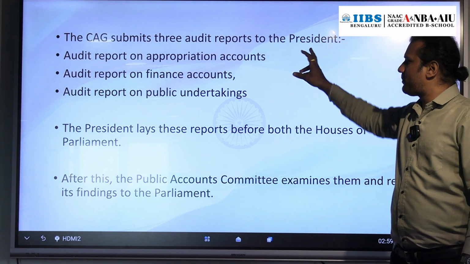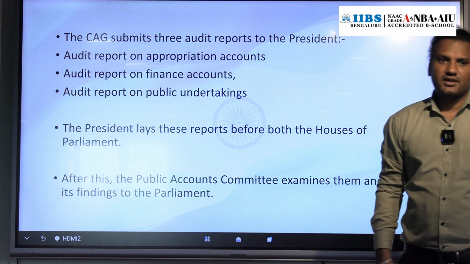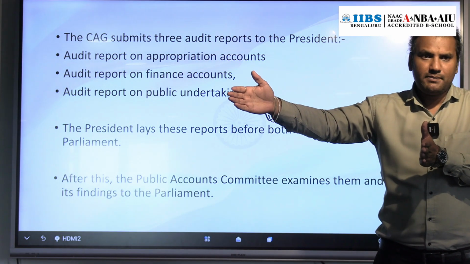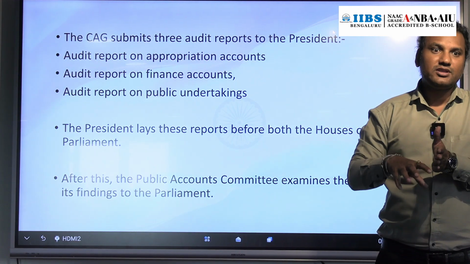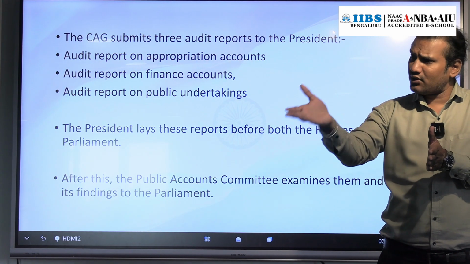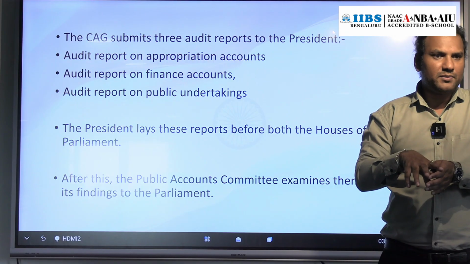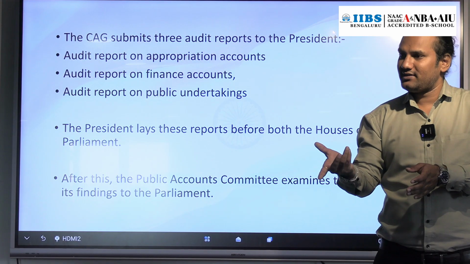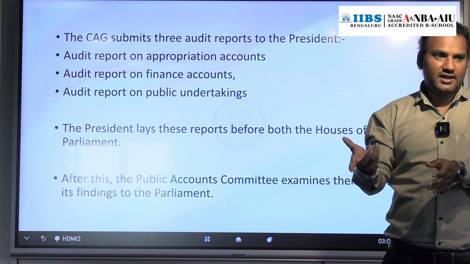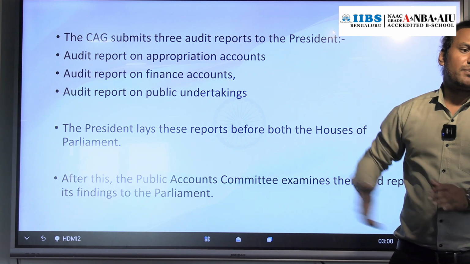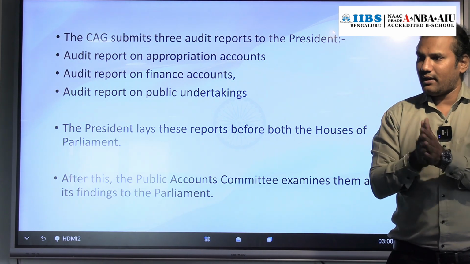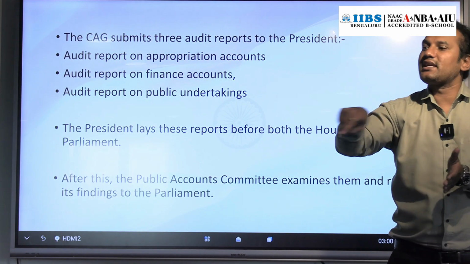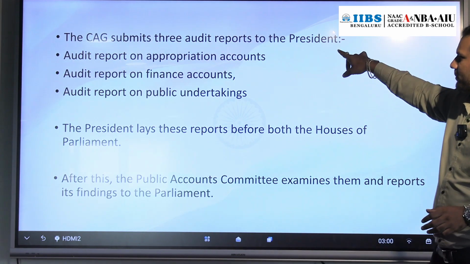Audit report on appropriation accounts. Appropriation account is nothing but comparing. For example, 100 crore rupees allotted for building a bridge. How much was utilized? Was the whole 100 crore rupees utilized or only 80 crore rupees? If 80 crore rupees utilized, where is the 20 crore rupees? You are understanding? So that is appropriation account: auditing and comparing the allotted expenditure with the actual expenditure incurred.